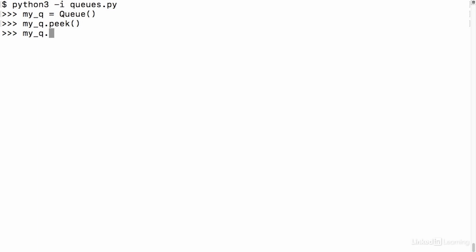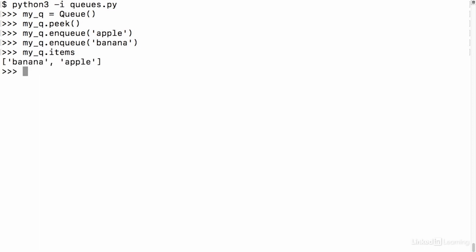So now let's enqueue something. We'll enqueue the string apple. And let's also enqueue the string banana. Just double check that these got added the way we expected. Yep, that makes sense. We're adding from the left and removing from the right. So now when we call the peek method, we should see apple.